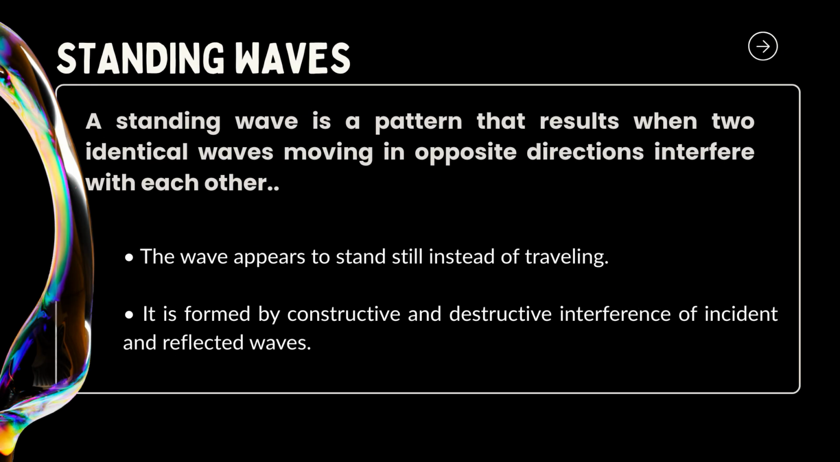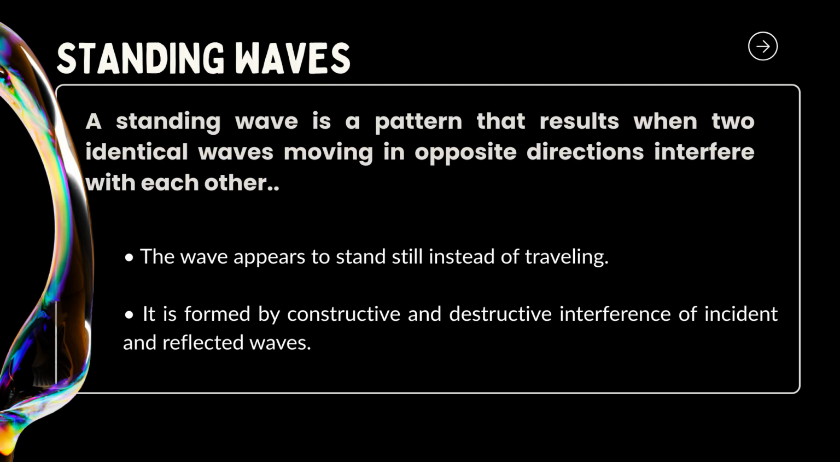Standing waves. A standing wave is a pattern formed when two identical waves move in opposite directions and interfere with each other. Unlike a traveling wave that moves through the medium, a standing wave appears to stand still. That's why it's called a standing wave. This wave pattern is created by the superposition of the incident wave and the reflected wave. It is a result of alternating constructive and destructive interference.